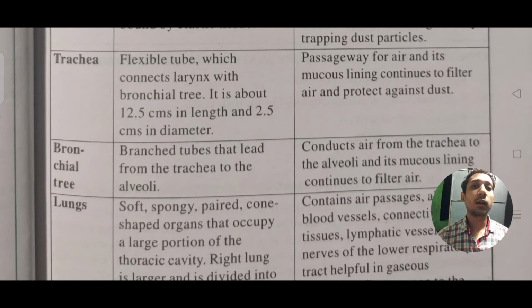It is a flexible tube just before the larynx, and it connects the larynx with the bronchial trees. So what is bronchial? Bronchial is the place from where the air will pass out, like with a filter or a semi-permeable fluid, which will allow the air to pass through but block all the dust particles. So we can say that the trachea is also a passageway for air, and its mucous lining will continue to filter the air and protect against the dust.